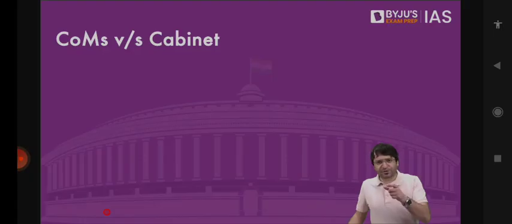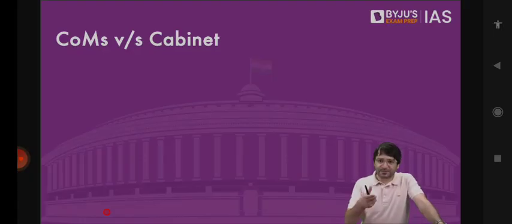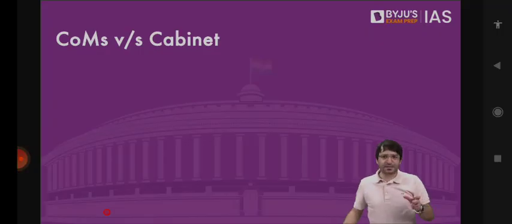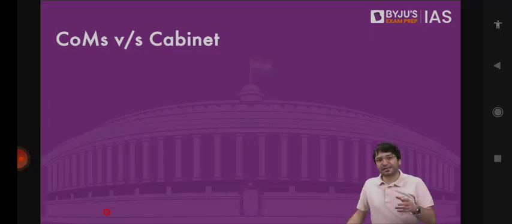Then we looked at the Office of the Prime Minister and the Council of Ministers. And what does that mean? We follow a parliamentary form of government, where the Cabinet and Council of Ministers are the real power holders as against the President. Whatever advice is given by the Prime Minister and the Council of Ministers to the President is binding on the President. The first step is choosing the Prime Minister.